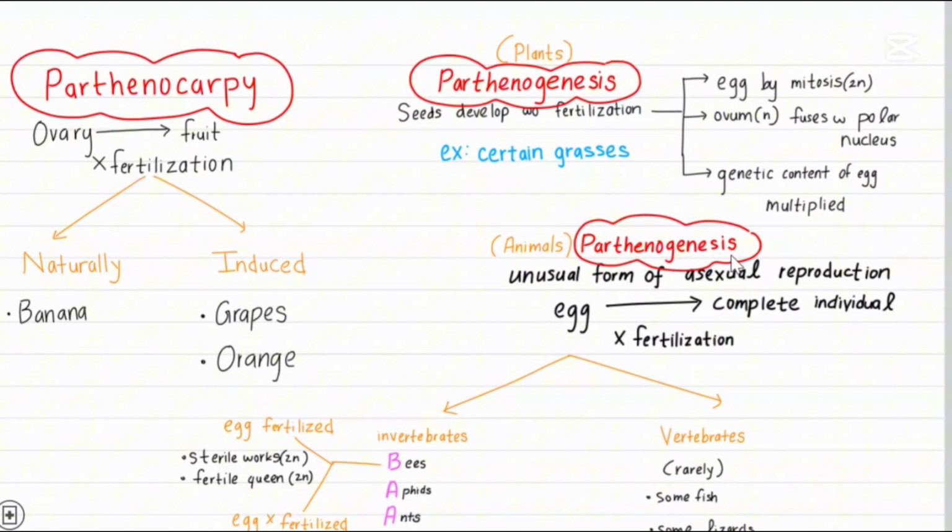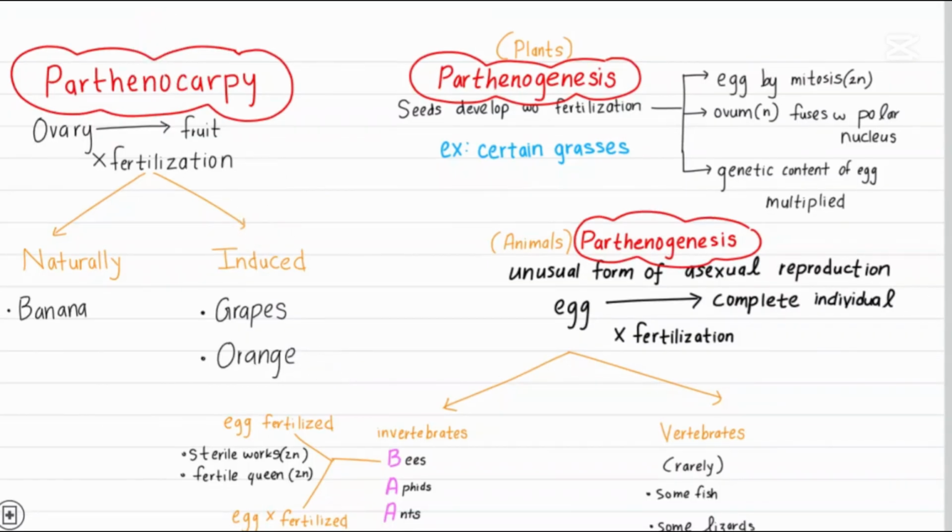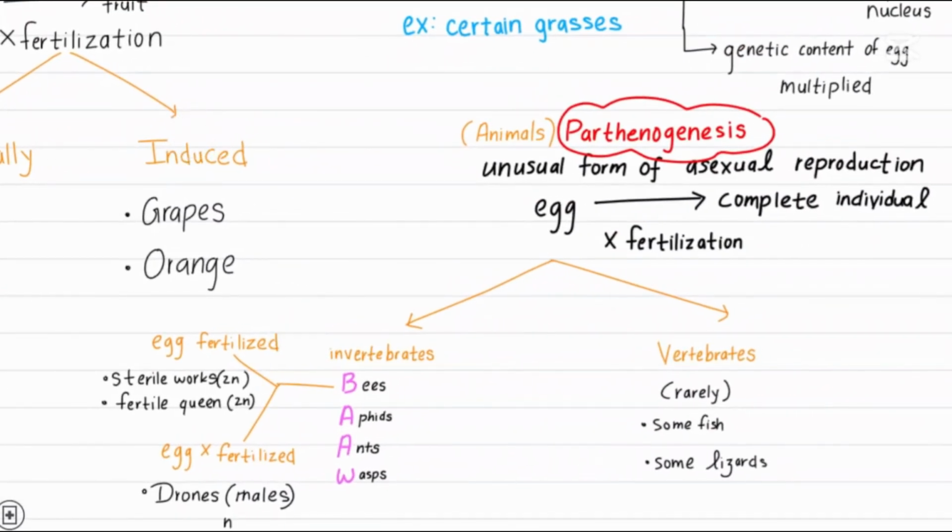So, what is parthenogenesis? This comes under Unit 5 under reproduction. It's an unusual form of asexual reproduction. Now, you find several other methods of asexual reproduction like budding, fragmentation, regeneration, and all that. Here, parthenogenesis is an unusual form of asexual reproduction, that is when an egg develops into a complete individual without fertilization.